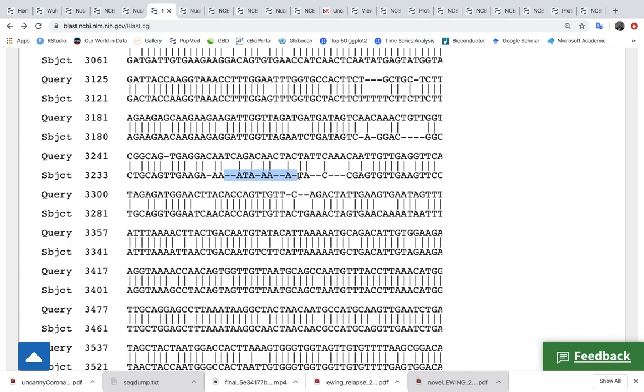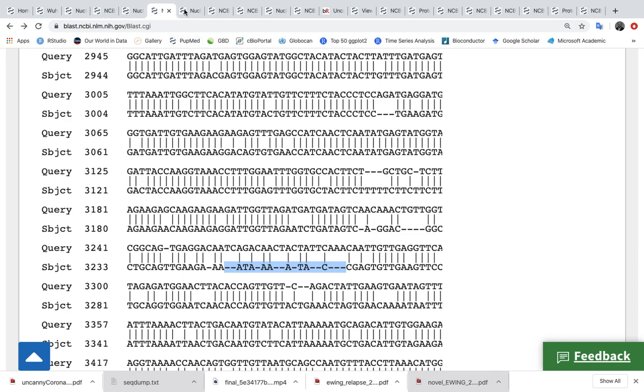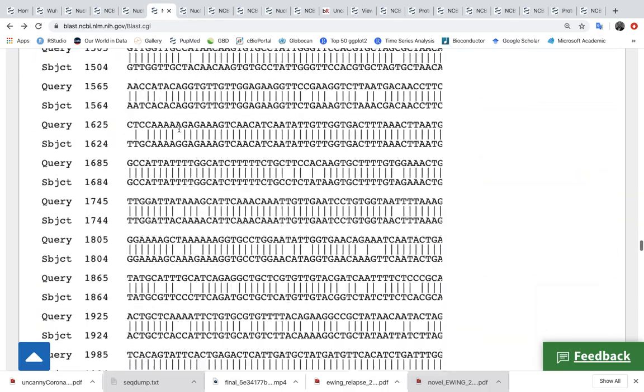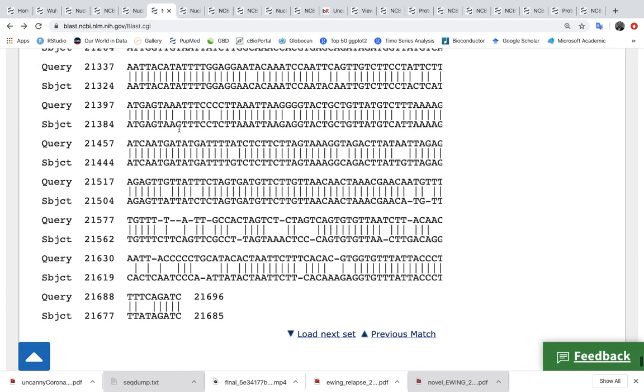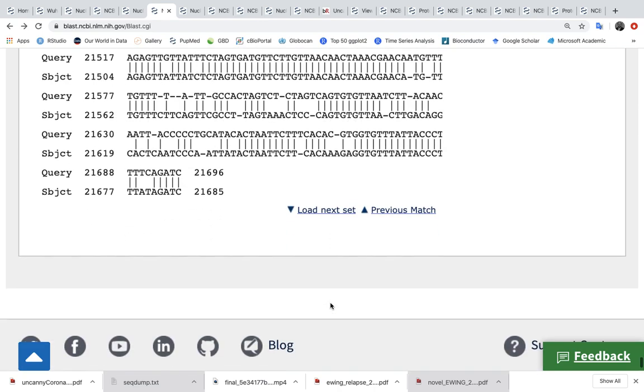This is the nucleotide or RNA sequence. But if we translate it to amino acids, we may see insertion of amino acids here. This is what they did in the study. They identified these. Let's go back and check the region we talked about. Let's go down and check. This virus stops at 21685 in another aligning segment. We know there is a missing segment.